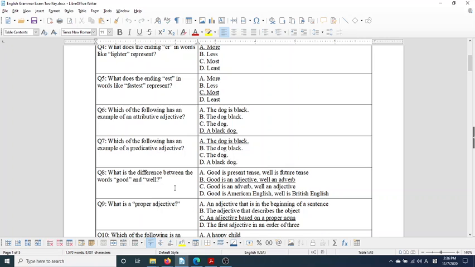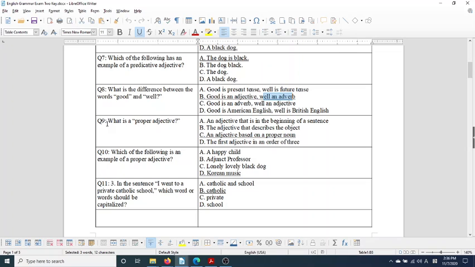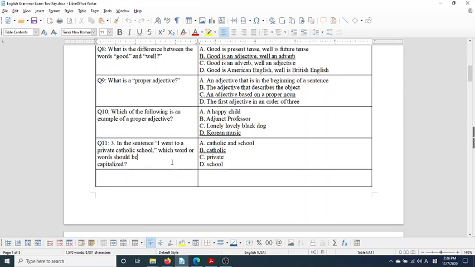What is the difference between the words good and well? Good is an adjective, good boy. Well is an adverb, she does well. She does her homework well. What is a proper adjective? Remember here, proper just means it's based on a proper noun, right? So like Korean food. Which of the following is an example of a proper adjective? Well, Korean music.